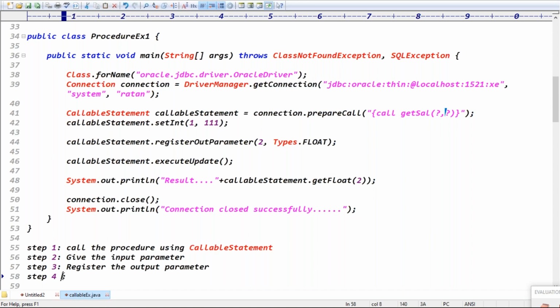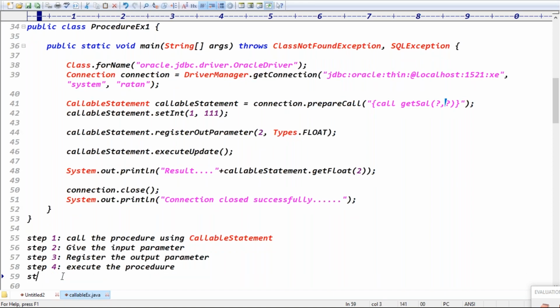Next one is what? Execute the procedure, right? Execute the procedure, right? Exactly. Next step is what?